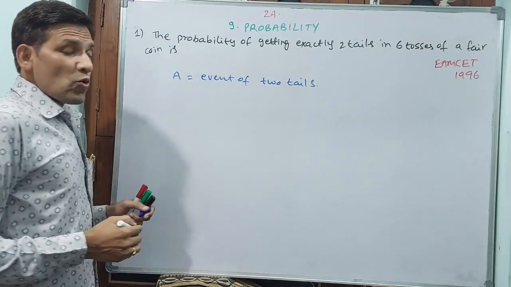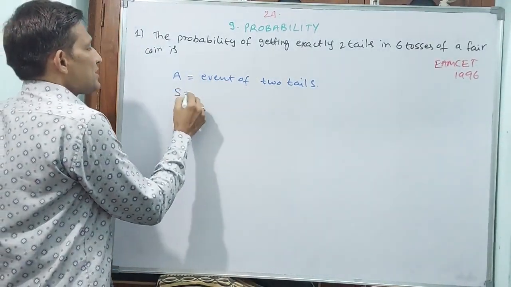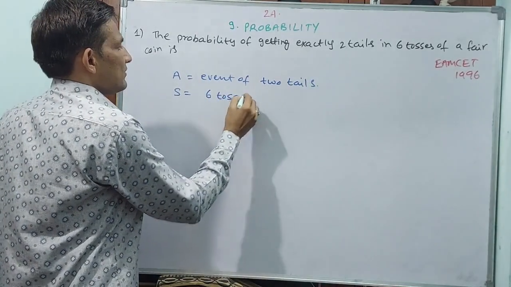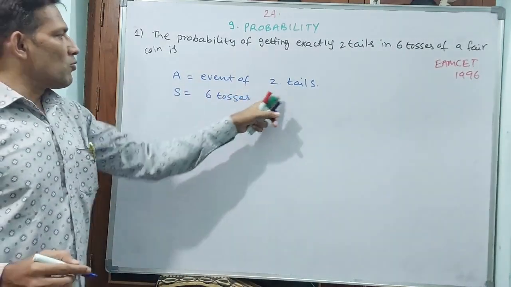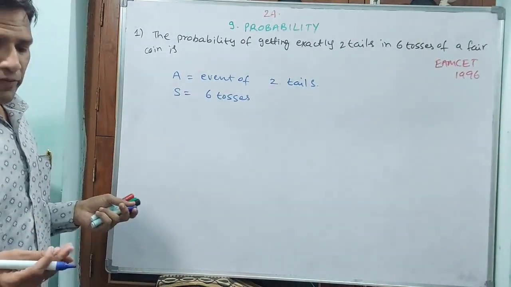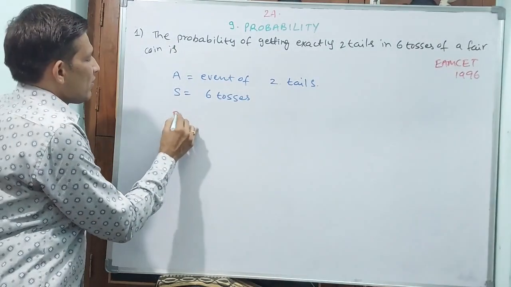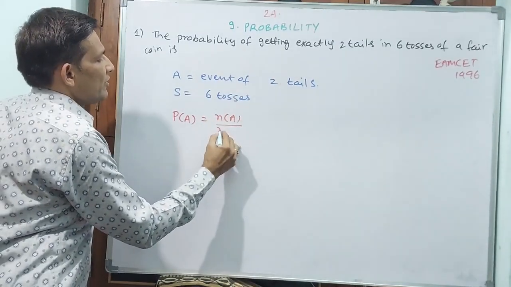But what is the sample space? Sample space S is 6 tosses. Here too I will write the number. The event of 2 tails is from 6 tosses. How are you going to find the probability? Probability of A is equal to N of A by N of S.